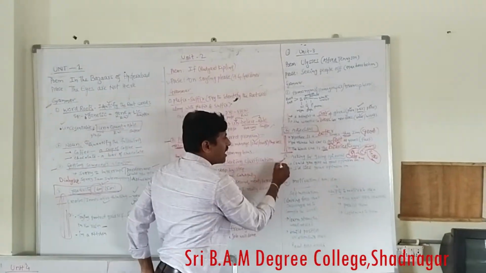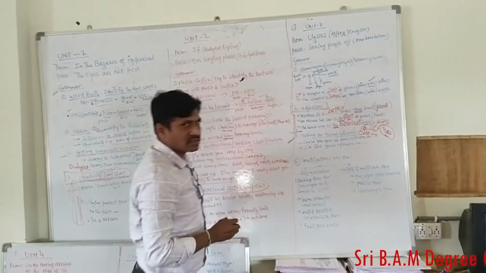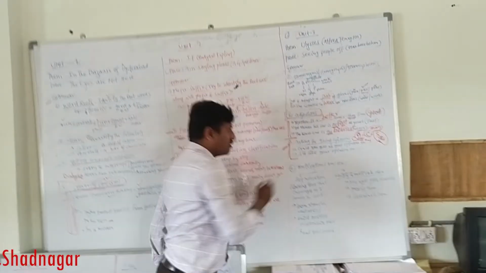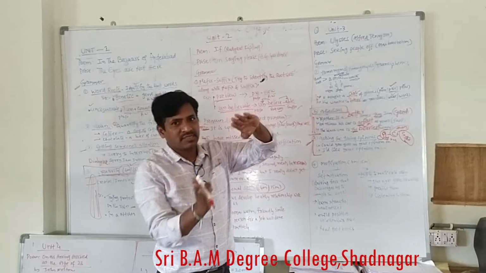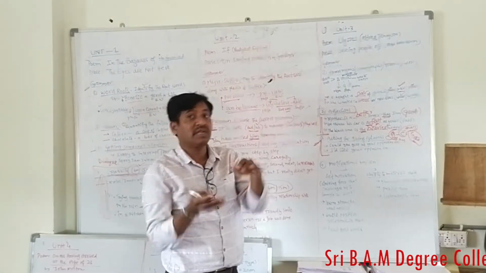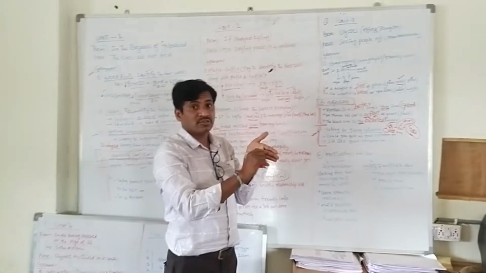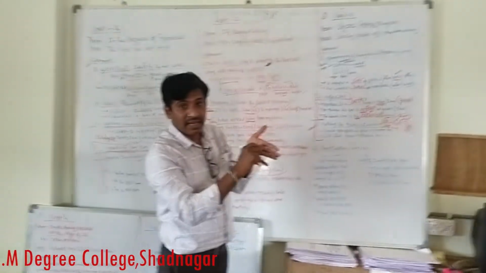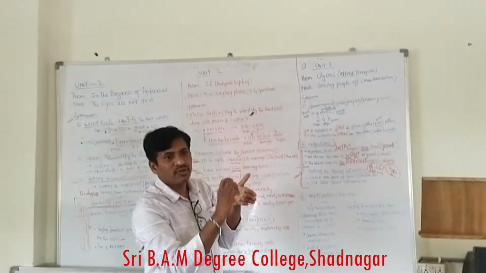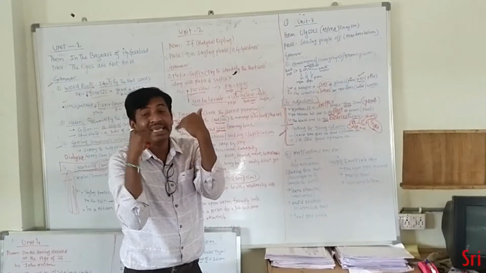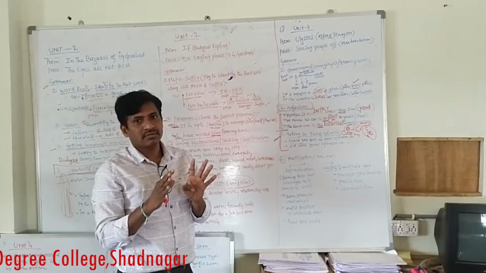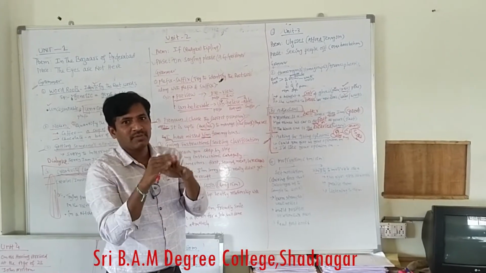Next is asking or giving opinions. Under this part, if you want to ask or give something to your friends, what are the expressions you use? That is very important. Related to that, they may ask you a question: write a dialogue between you and your friend, asking him to give you his car for 1 week.